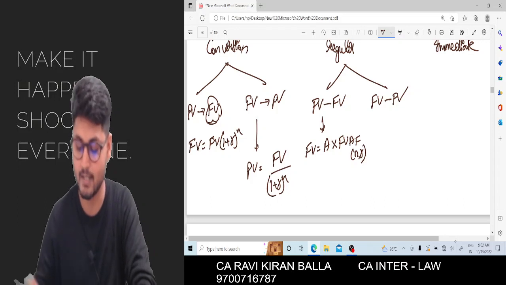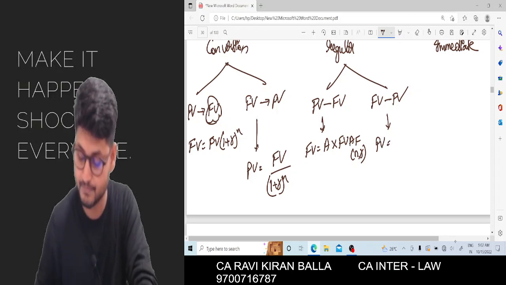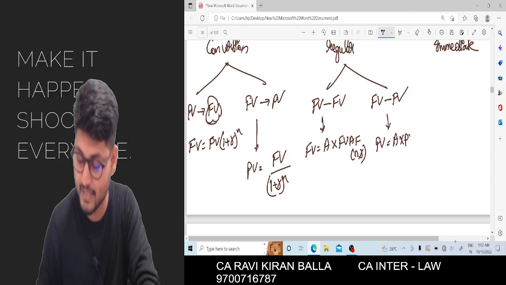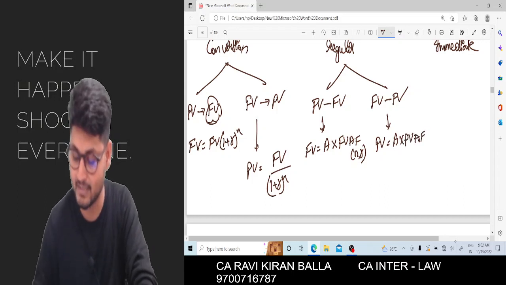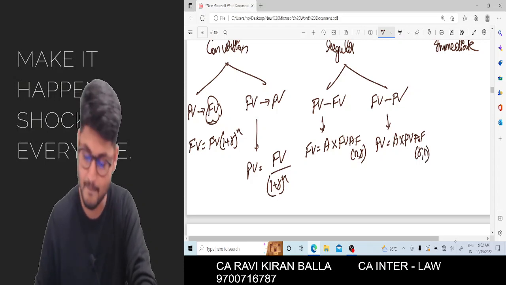Second, present value is equal to annuity into present value annuity factor n comma r. Done.